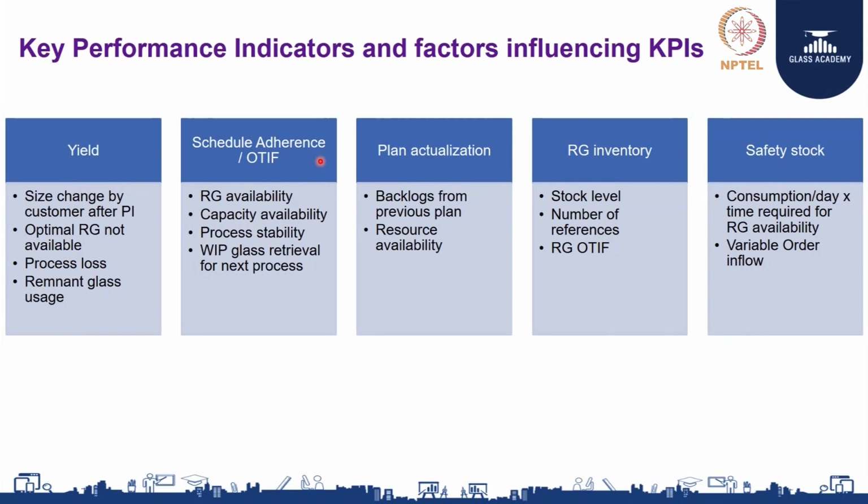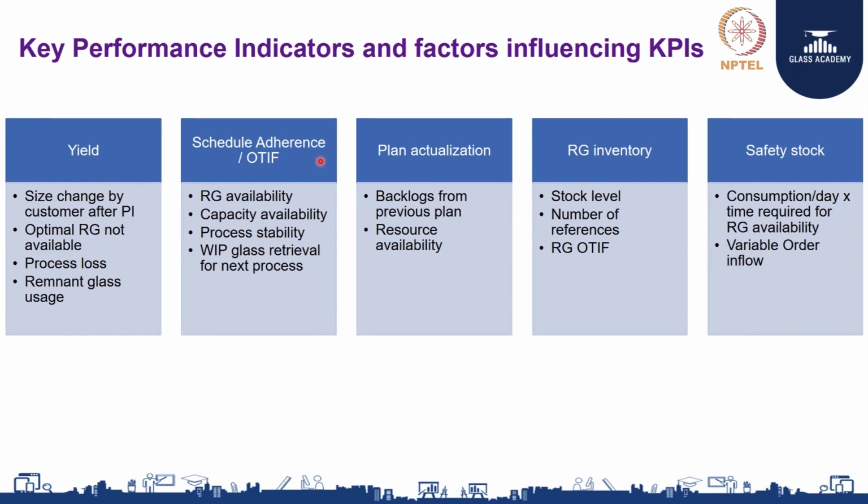And then the fourth important KPI would be the raw glass inventory. Yes, obviously you buy glass from the various floats available to you. After you buy glass you have to store it, you will have different thicknesses, you will have different types of products. So, you also need to ensure that you have an optimal stock, you do not have too many references, meaning too many sizes in your stock, and then you must also ensure that the supplier whom you are buying glass from is able to deliver glass on time.